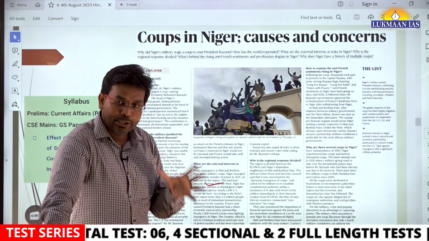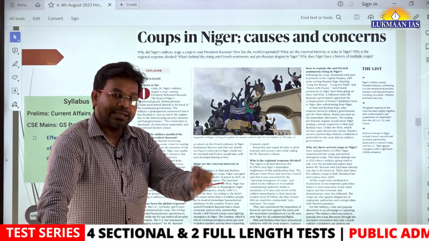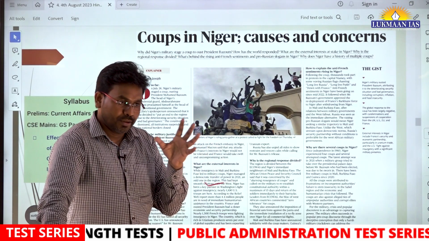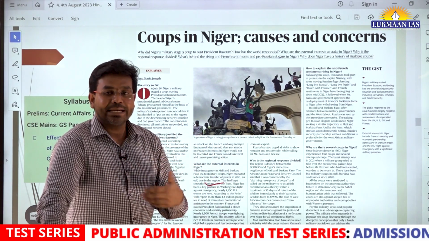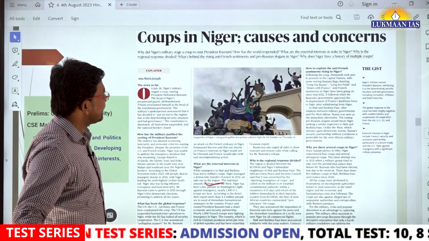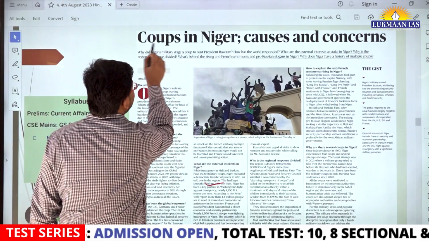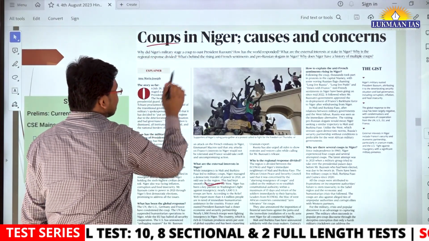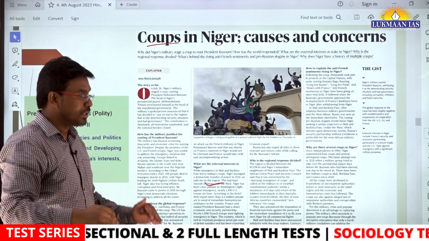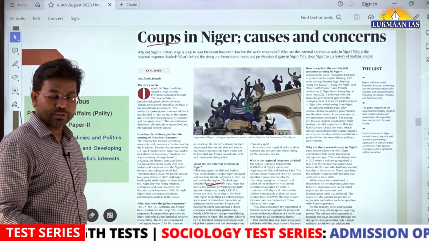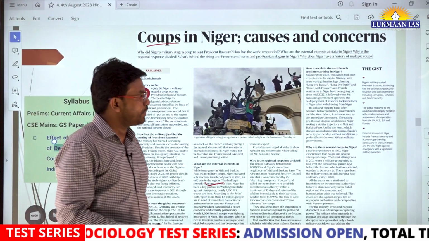A coup means a military operation where they detain or overthrow the democratically elected government, the politicians. The army establishment of Niger has detained the president of Niger and also come into power through this means. This is being opposed by different countries and different people.